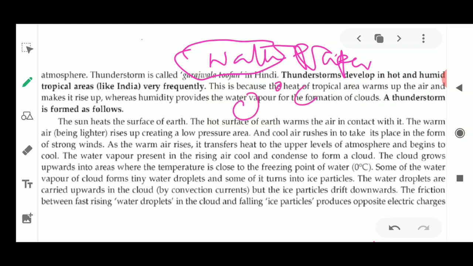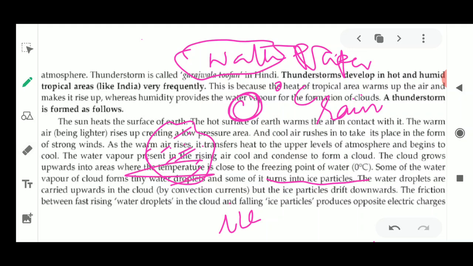Now once this temperature comes to the freezing point of water, some of the water present in the cloud stays in the liquid form, in the form of tiny droplets, and some of the water gets converted into ice. It freezes. So some of the water turns into ice particles, and some of it stays as tiny droplets.